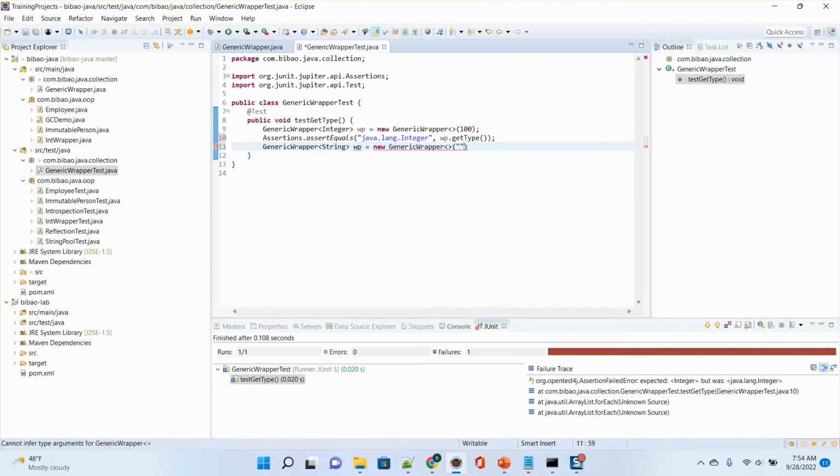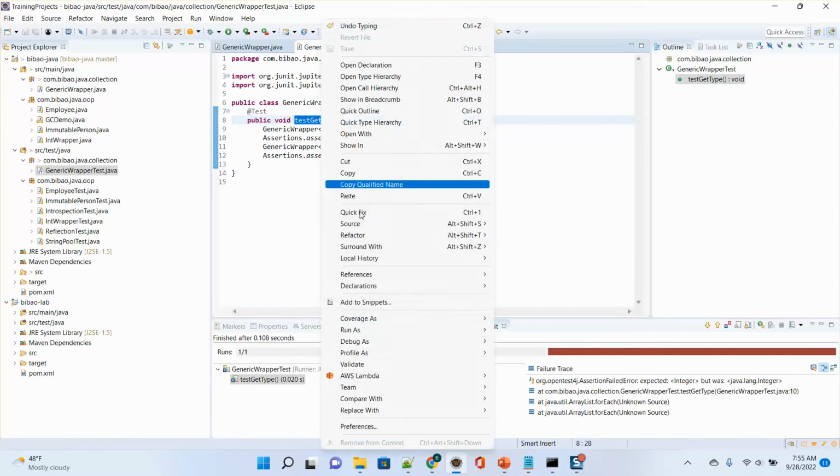I give a string like ABC. This is a string. So I use WP2, java.lang.String. So it means in this generic wrapper, I use a generic type with angle brackets. I can define any type in this one. Now let's run it.